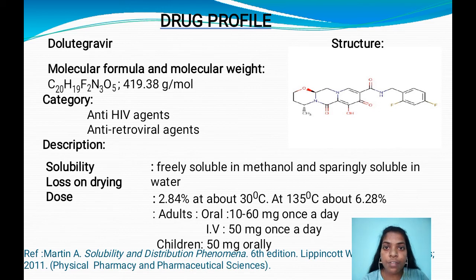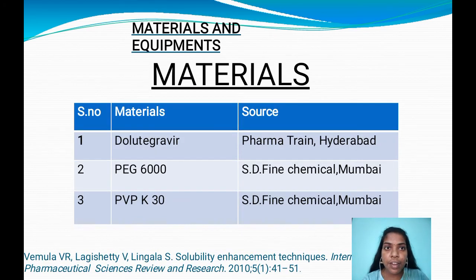Coming to the dose for adults, through oral route 10 to 60 mg once a day and through IV route 50 mg. Coming to the children, 50 mg once a day orally. Coming to the materials and equipments which I have used for the project, the materials include dolutegravir, which is obtained from Pharmatrine Hyderabad, PEG 6000, which is obtained from SD Fine Chemical Mumbai, and PVP K30, which is obtained from SD Fine Chemical Mumbai.